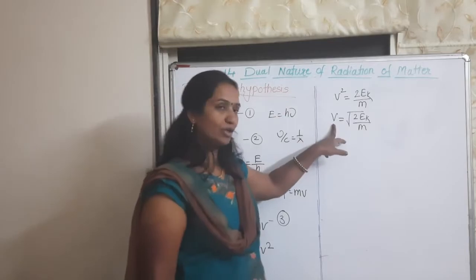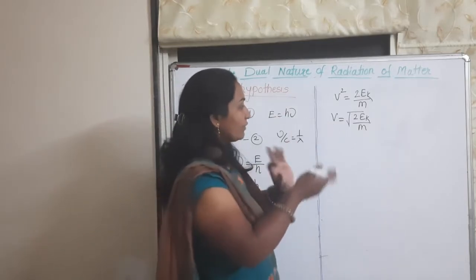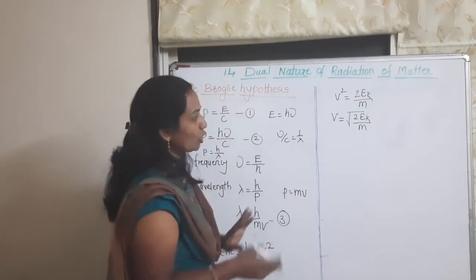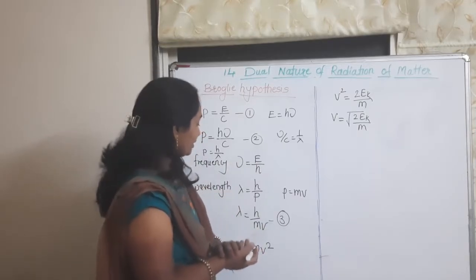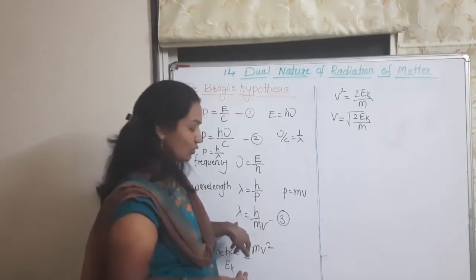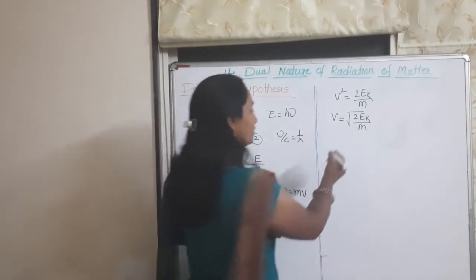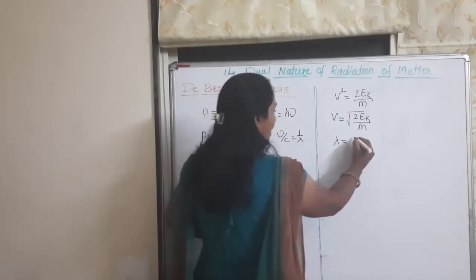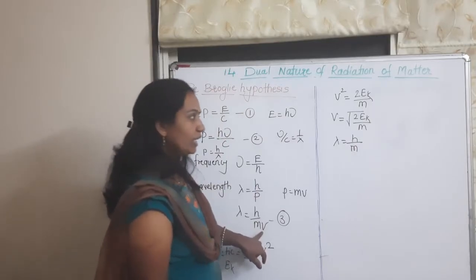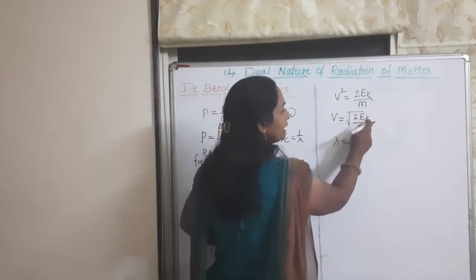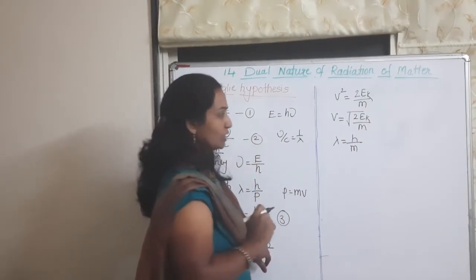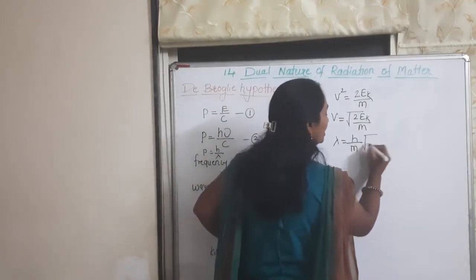Here we calculate the wavelength of an electron, proton or something else. The wavelength formula is lambda is equal to h upon m v. Substitute the v value, which is square root of 2 EK upon m. Since it is in the denominator, write it in inverse form.